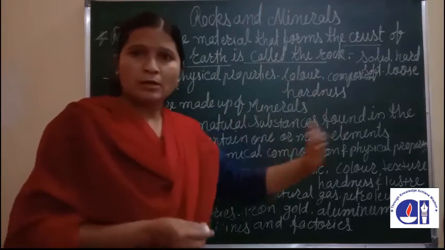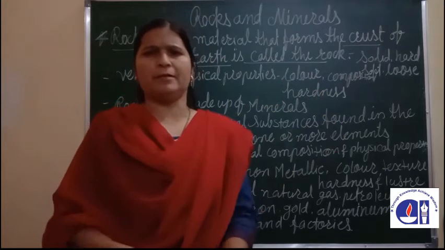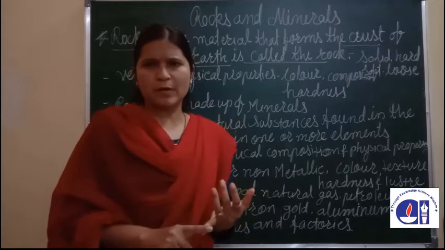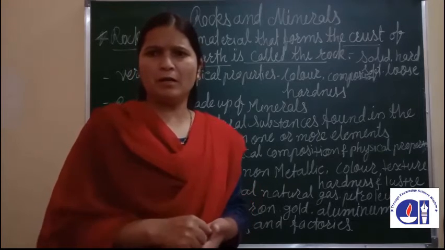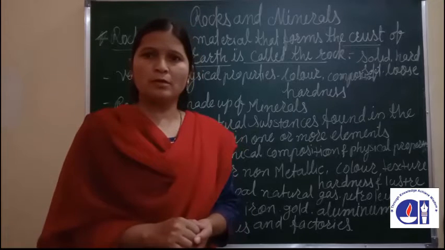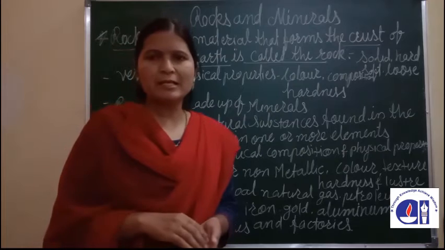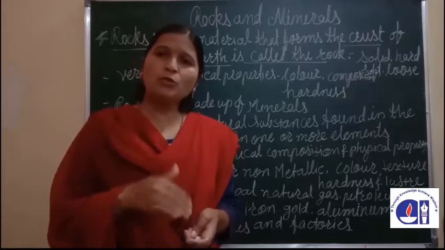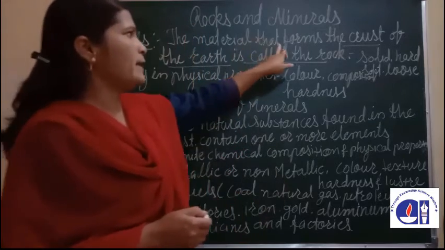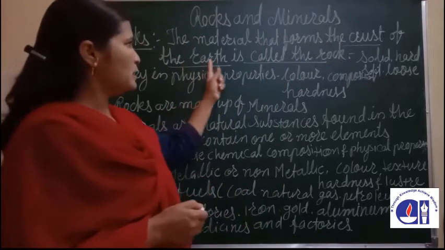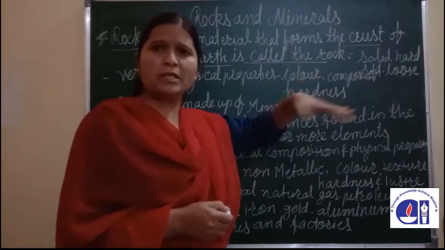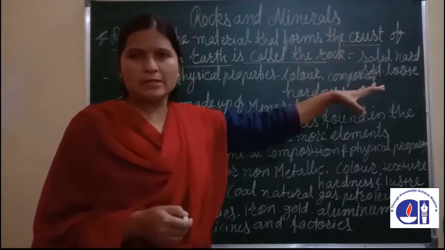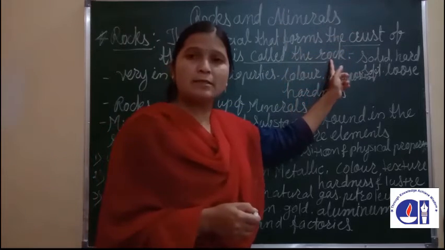These rocks, the material can vary, like soil, clay, dust particles, gravel, pebbles, stone, which appear on the continental crust as well as on the oceanic crust. So all this material that forms the crust of the earth is called rocks.